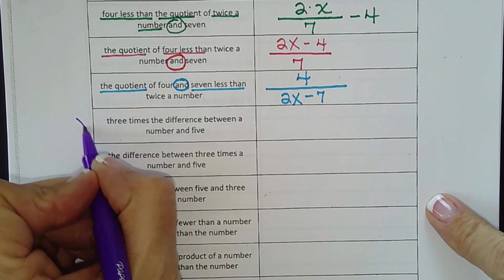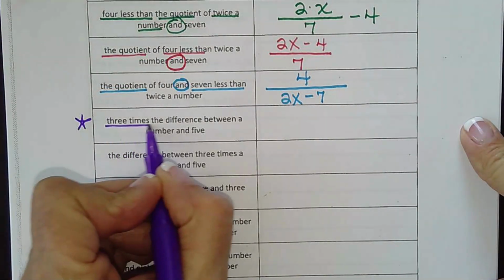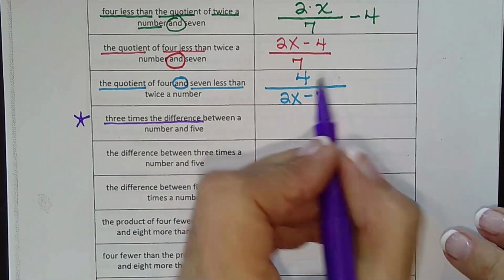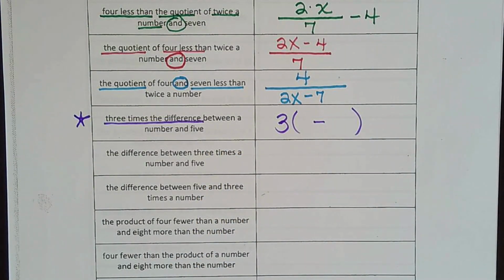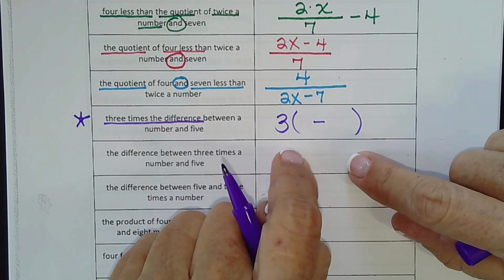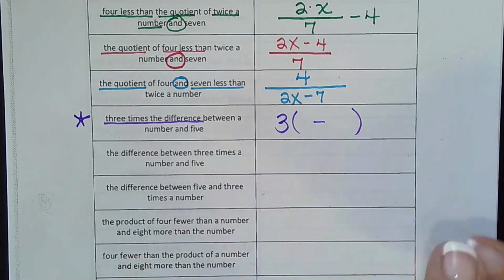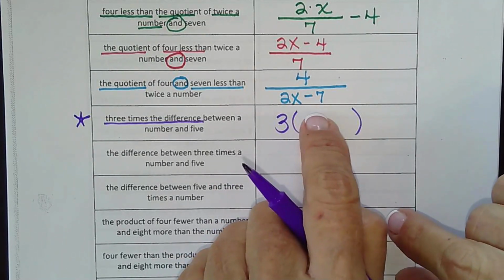This one is probably one of the most missed. So 3 times the difference. When I see those 4 words, this is what I immediately do. And that is not what students do on tests and quizzes, unless they study. So, because it says 3 times the difference, the difference is a quantity. So in order to show 3 times the quantity, I have to put parentheses in, because the difference is a number minus a number. So it's 3 times that whole difference, meaning parentheses. Difference means subtract.